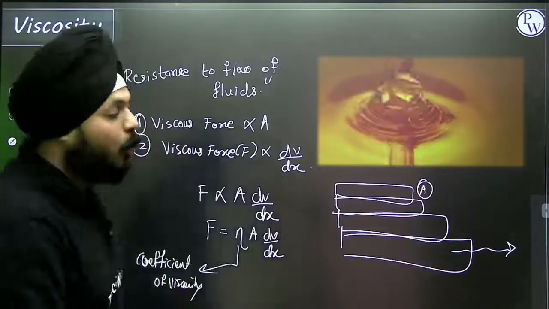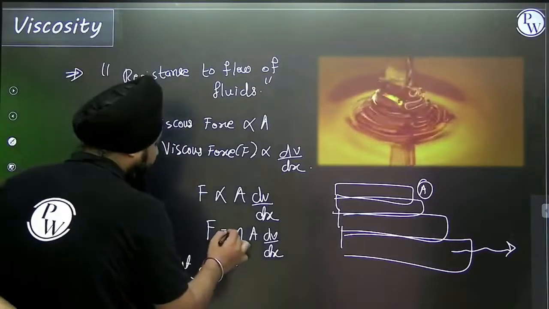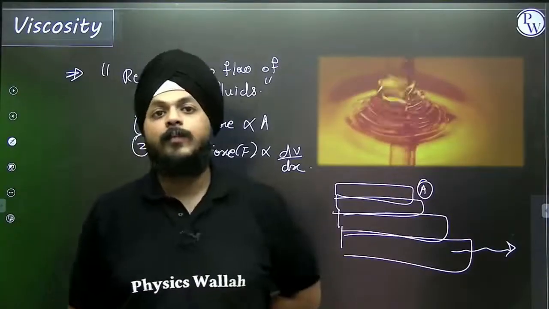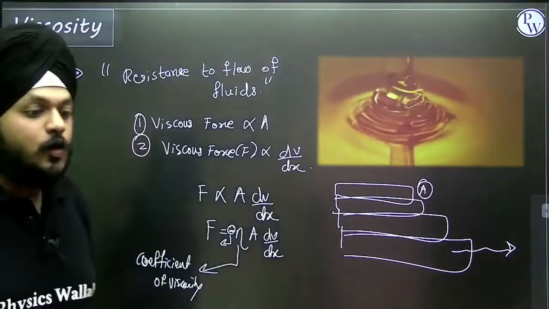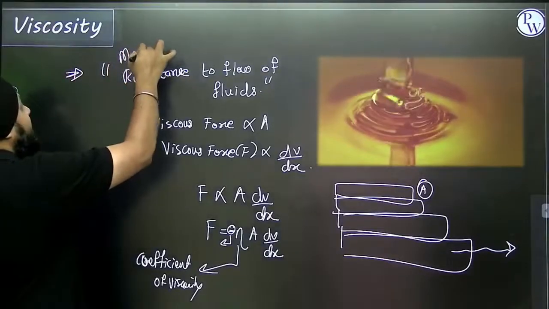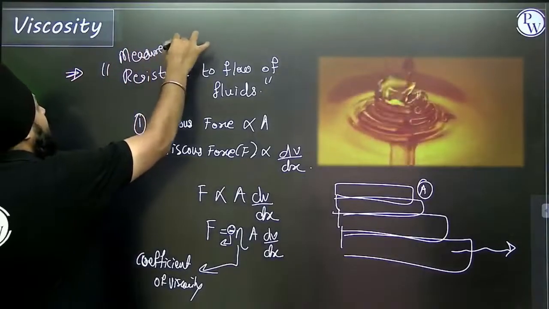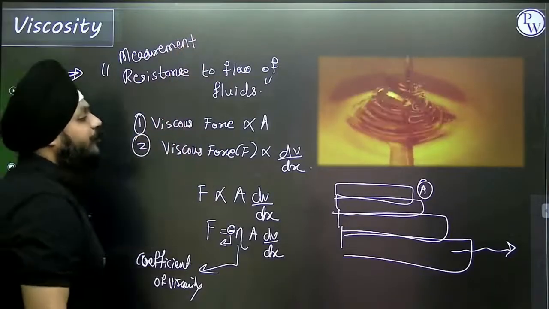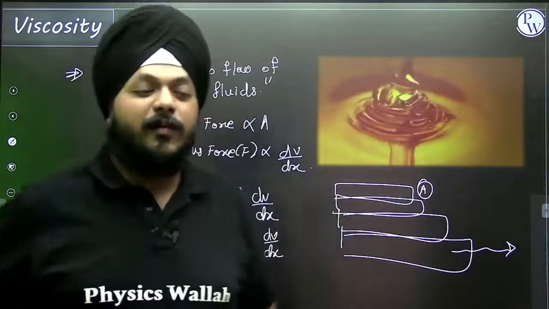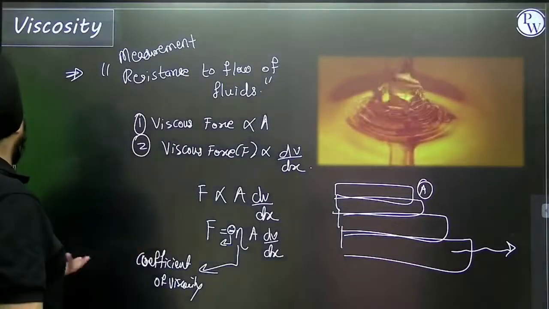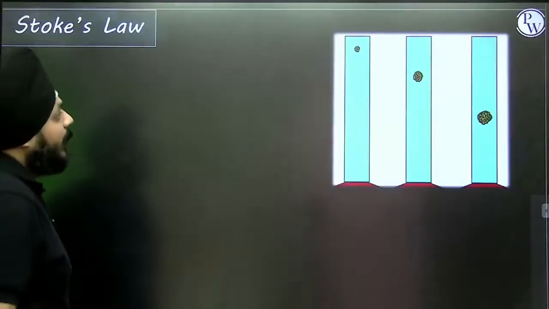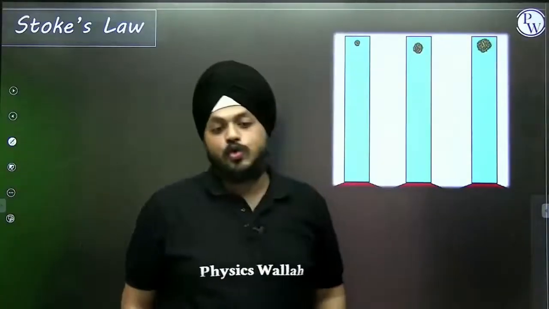Coefficient of viscosity. Here actually a negative sign appears. This negative sign shows it is resisting the fluid's flow. So indirectly the viscous force is nothing else but a measurement of resistance to the flow of fluids. This is actually all about it. Sometimes in some cases this force is also compared to the static frictional force. Now, Stokes' law.